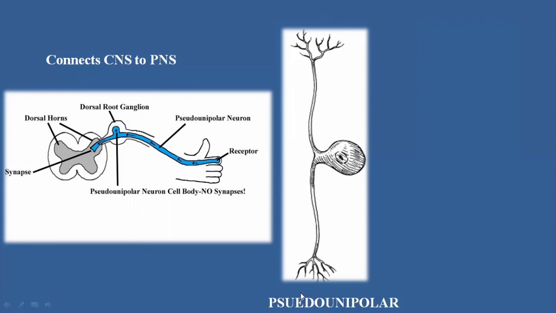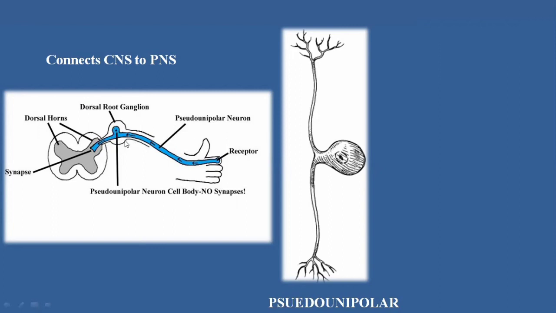But in the case of this pseudo unipolar neuron, as it connects the central nervous system to the peripheral nervous system, there is no synapse. When a signal is transmitted through the pseudo unipolar neuron, there is no gap, and no transmission of information from neuron to neuron. Only a single pseudo unipolar neuron is involved, and this is the cell body.